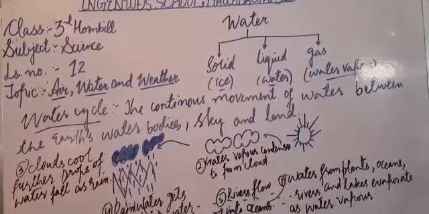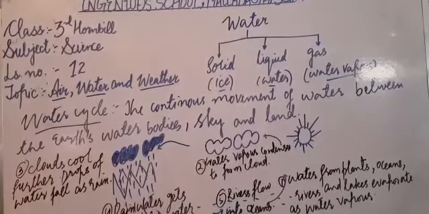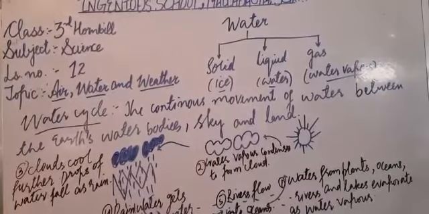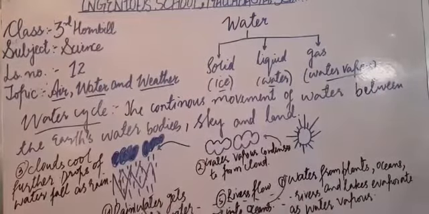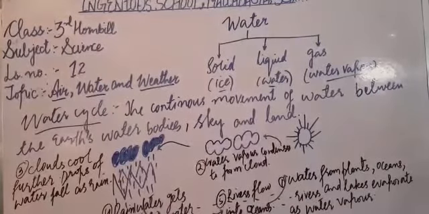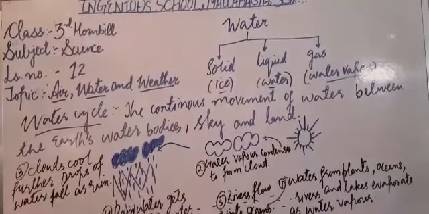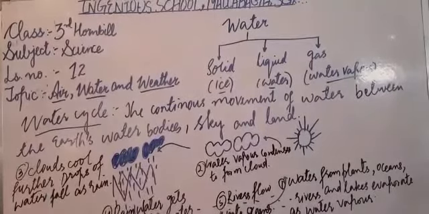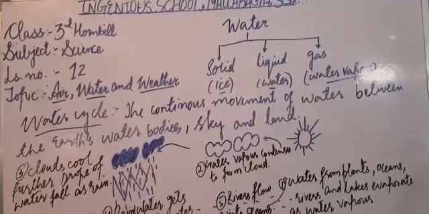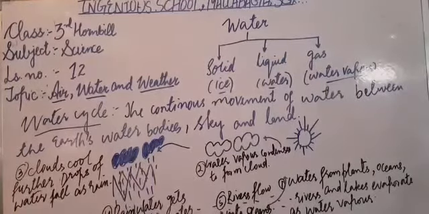First of all, the water cycle brings the rain, and rainwater is important as it is the main source of water. It helps to refill the rivers, lakes, ponds, wells, and it also irrigates the fields. It helps the crops to grow. So this is one of the importance of this water cycle.